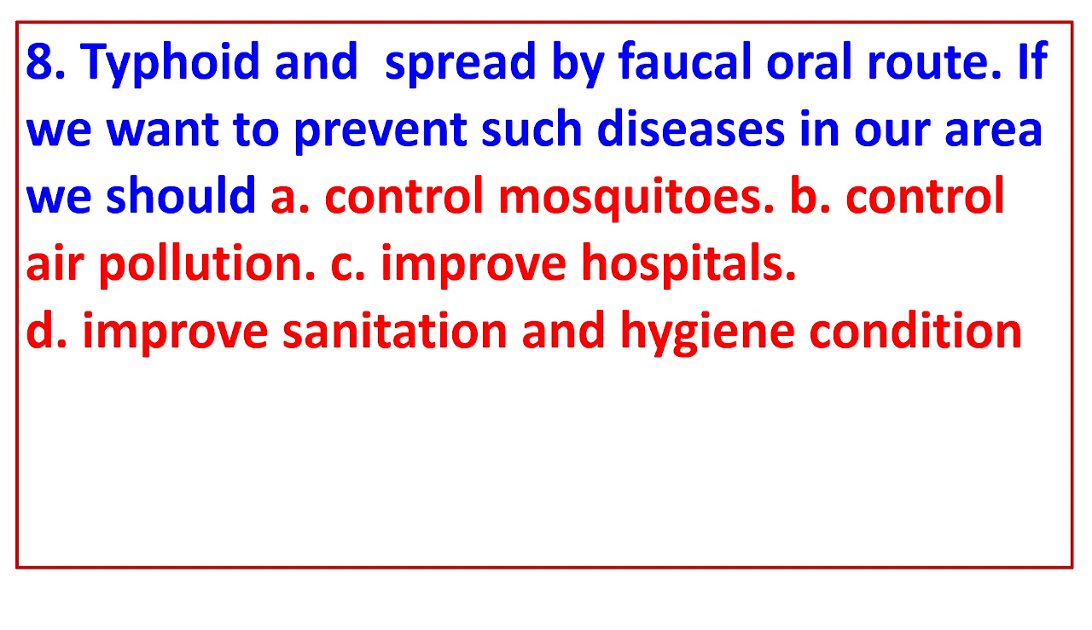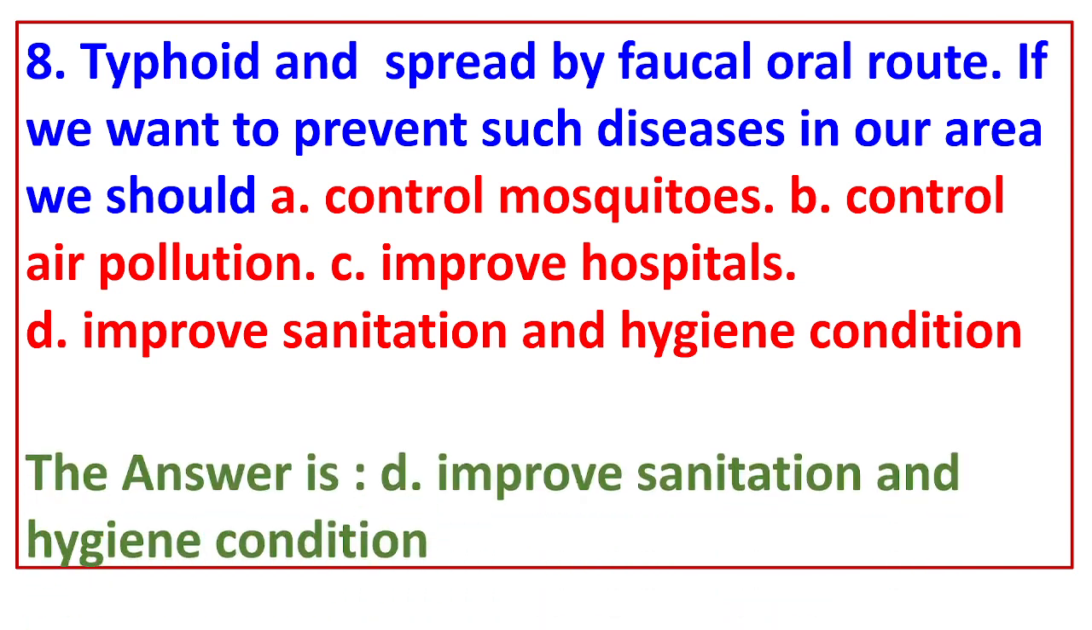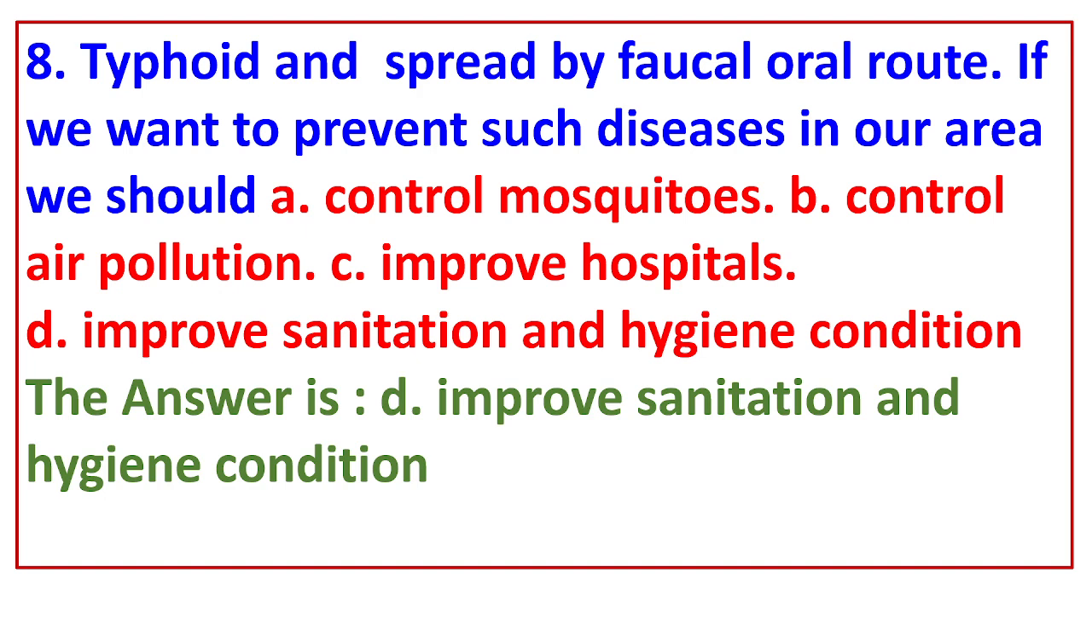8. Typhoid is spread by the fecal-oral route. If we want to prevent such diseases in our area, we should A. Control mosquitoes. B. Control air pollution. C. Improve hospitals. D. Improve sanitation and hygiene conditions. The answer is D. Improve sanitation and hygiene conditions.